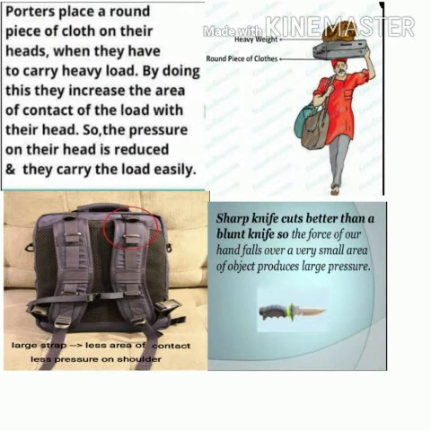Porters carry heavy loads. On his head, he puts a piece of cloth. And why does he put it? See, by placing this round piece of cloth on their head, what does the porter do? They increase the area of contact, between the load and their head. And when they increase the area of contact, the pressure falling on their head is reduced, and it becomes easier for them to carry the heavy load.